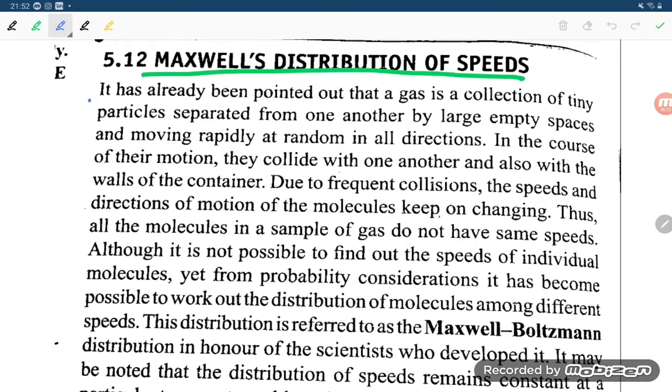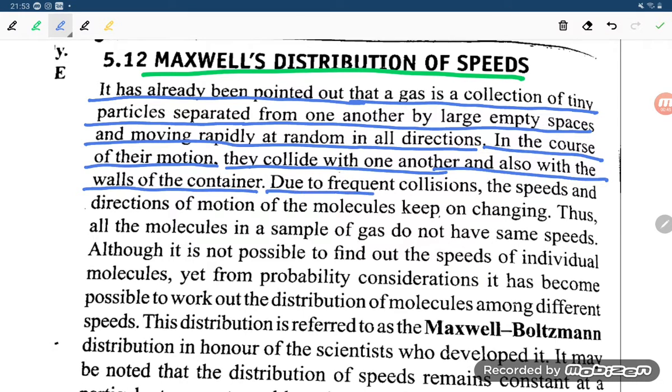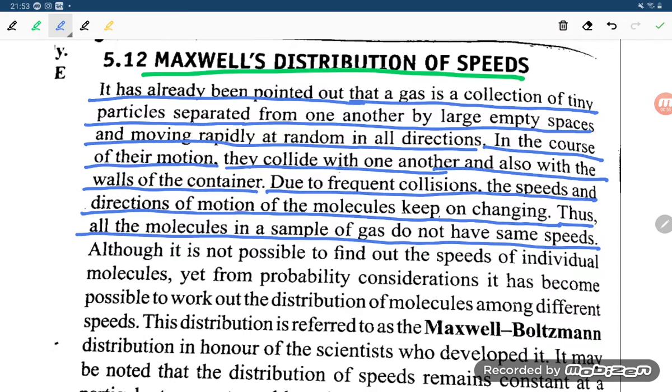See students, it has already been pointed out that a gas is a collection of tiny particles separated from one another by large empty spaces and moving rapidly at random in all directions. In the course of their motion, they collide with one another and also with the walls of the container. Due to frequent collisions, the speed and the direction of motion of the molecules keep on changing. Thus, all the molecules in a sample of the gas do not have the same speed.